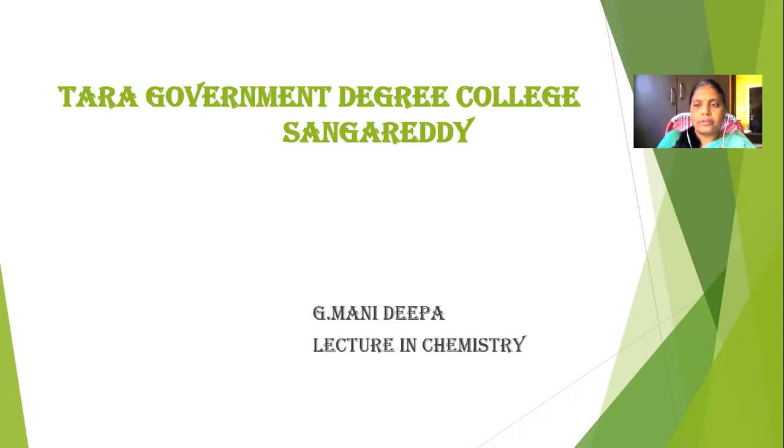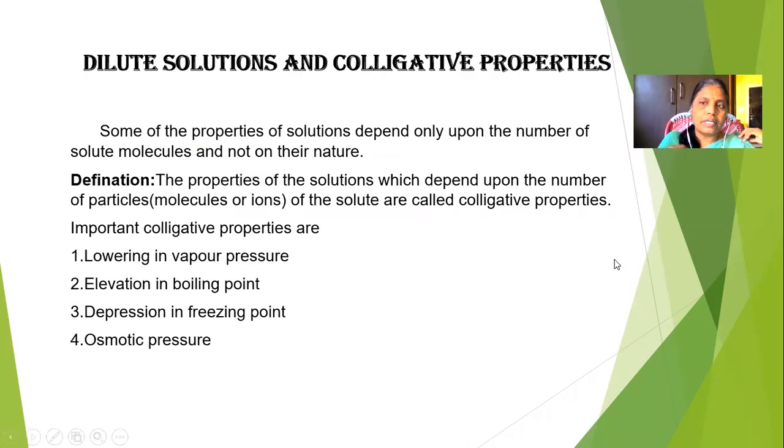In this video, we will discuss what is meant by dilute solutions and what colligative properties are, what the different types of colligative properties are, how they depend on the number of particles, what is meant by Raoult's law, and what is relative lowering of vapor pressure. So first, what are colligative properties and what are dilute solutions, which we can discuss in this video.